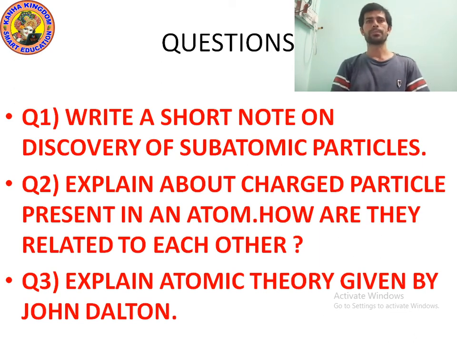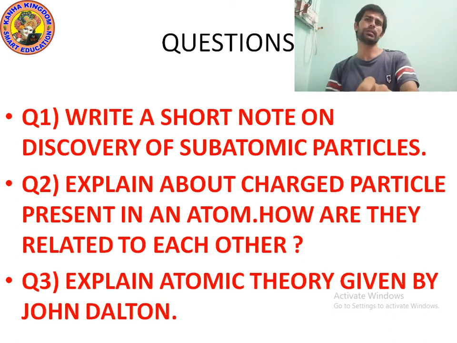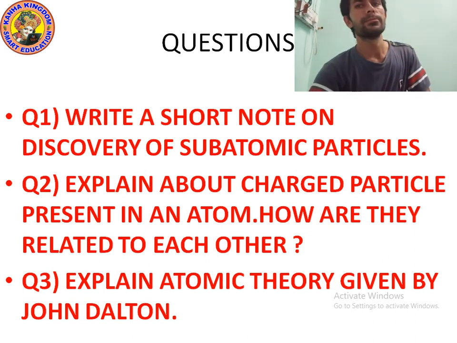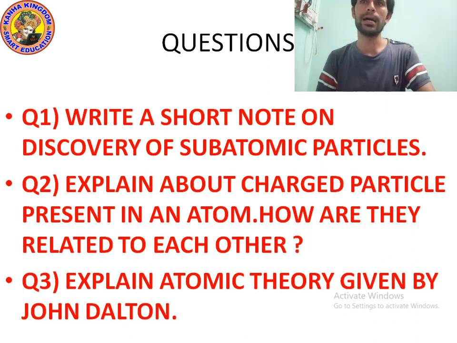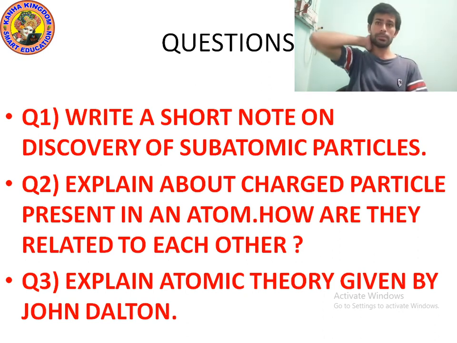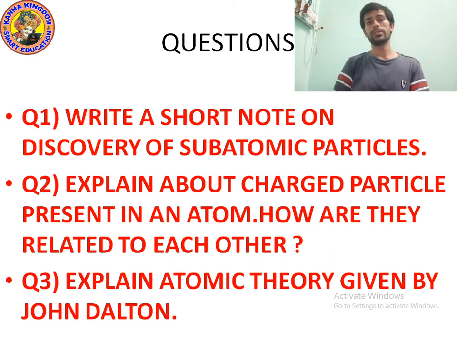Question number 2. Explain the charged particles present in an atom. How are they related to each other? You know, an atom has three types of subatomic particles. They are electron, proton and neutron. Electrons are negatively charged particles. Protons are positively charged particles. Neutron has no charge, so the neutron is a neutral particle.